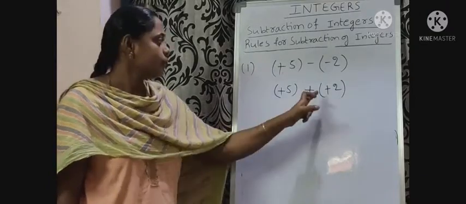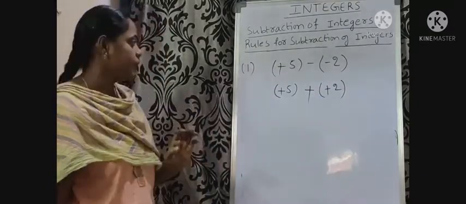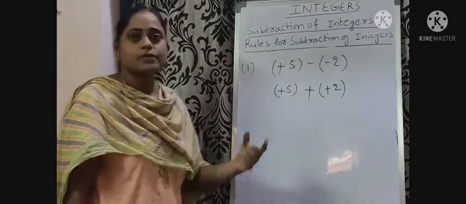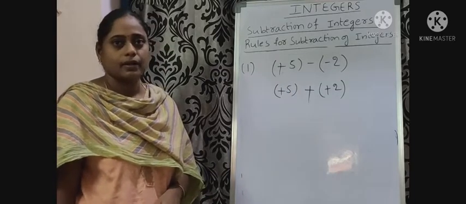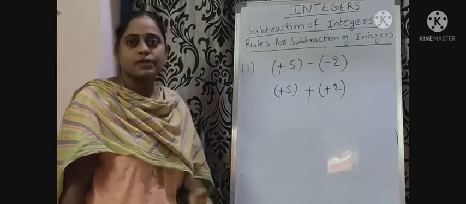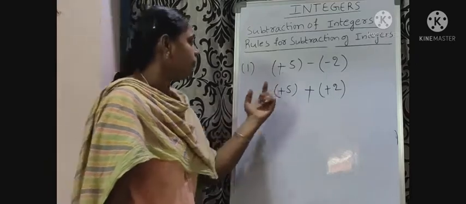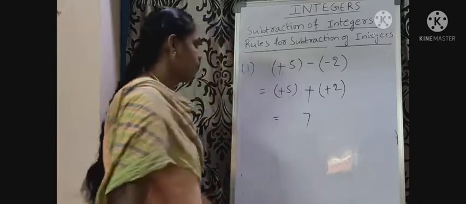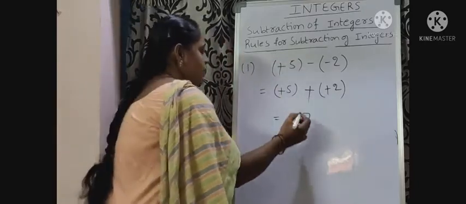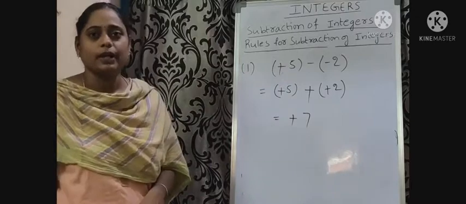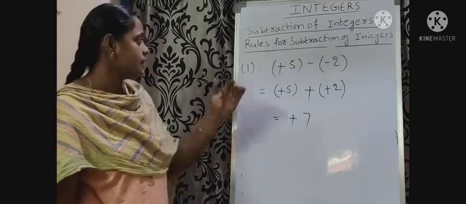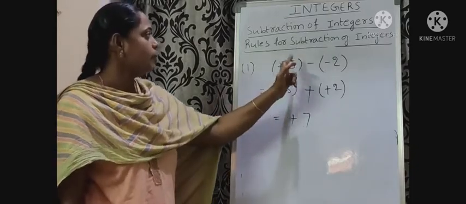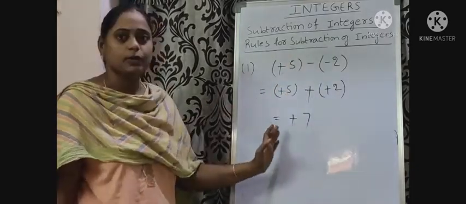So plus 2. Then proceed with the general addition. Here two positive integers are there. How can we add these two positive integers? First we add 5 and 2. That is 7. Now place the positive sign before the result. So what is the result? Plus 7. Plus 5 minus of minus 2 equals plus 7.